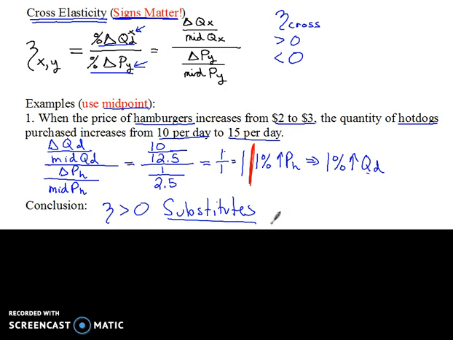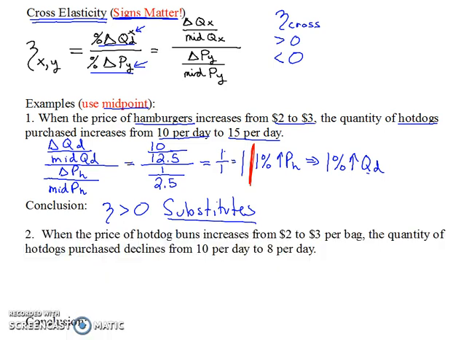All right, so let's do one other example of this. Now we're going to switch this around and change goods here. Now it's going to be the price of hot dog buns increases from $2 to $3. And when that happens, the quantity of hot dogs purchased declines from 10 per day to 8 per day.